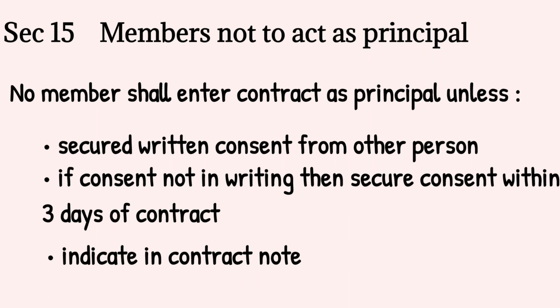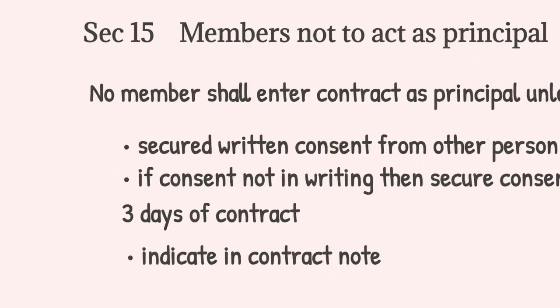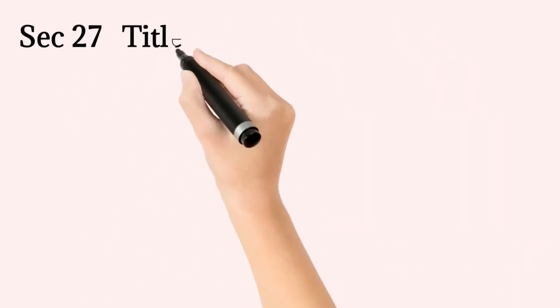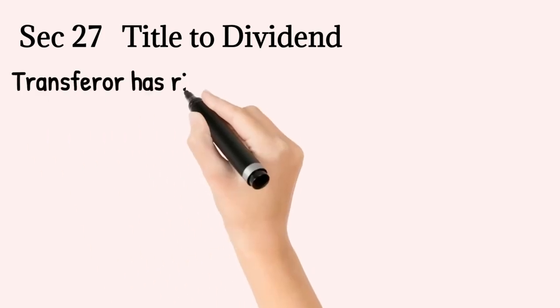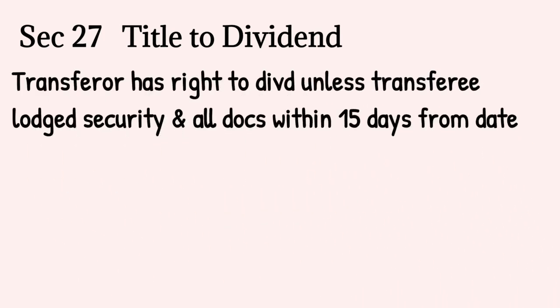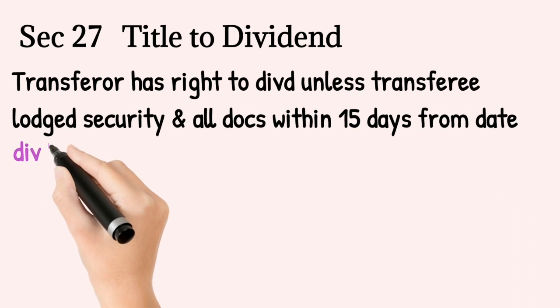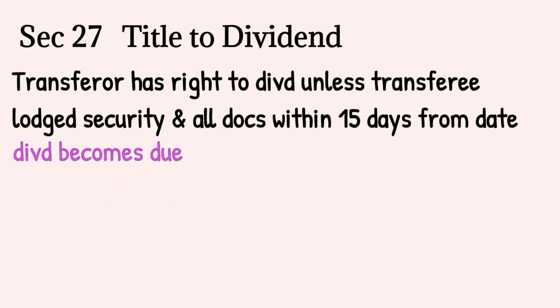The next section is Section 27, which talks about the title to dividend. If a company has declared a dividend and during this period the shareholder has transferred his shares, then in such a case, the transferee needs to apply within 15 days of the date when the dividend becomes due to claim the dividend, and then the transferee shall have the right over the dividend. Otherwise, the transferor shall have the right over the dividend.